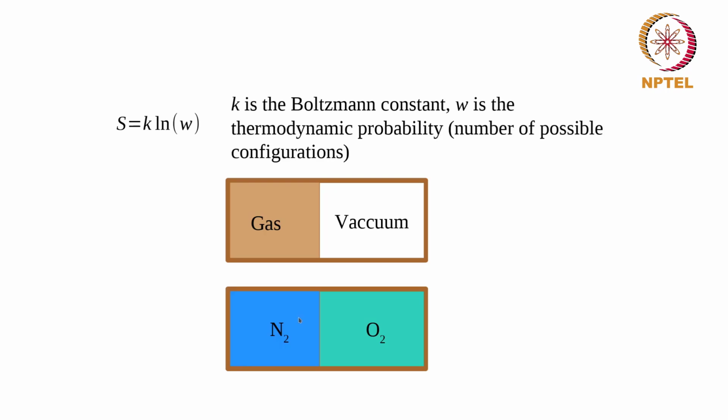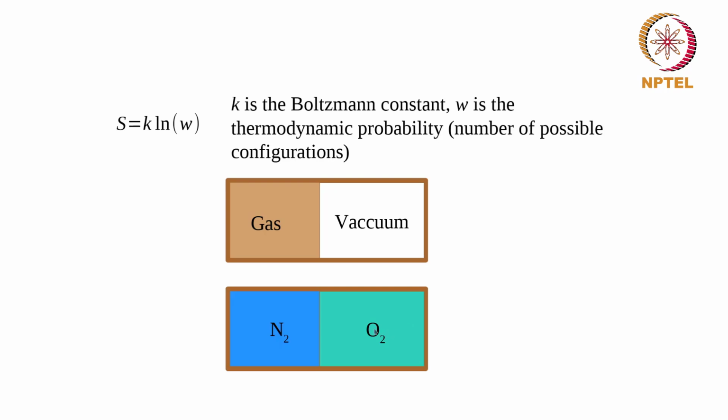So the question is, what is the probability of finding all of the nitrogen molecules only on one side versus them being on both sides when they are free to move? It is in some sense unrestrained expansion of each gas into the complete volume. And therefore this also would be a spontaneous process. It would be a highly irreversible process in which a molecule from here goes to the other side.